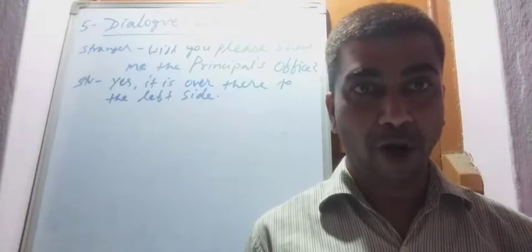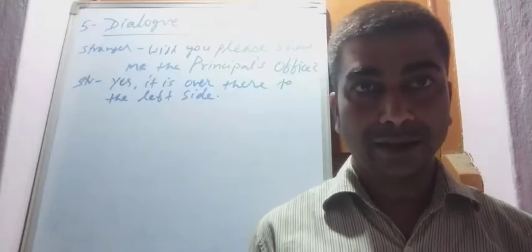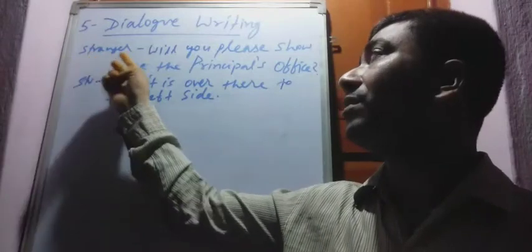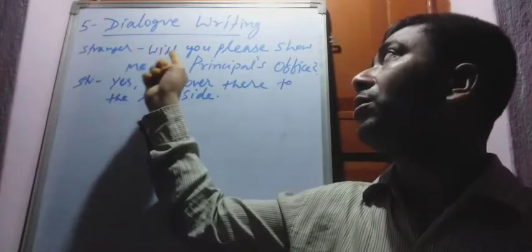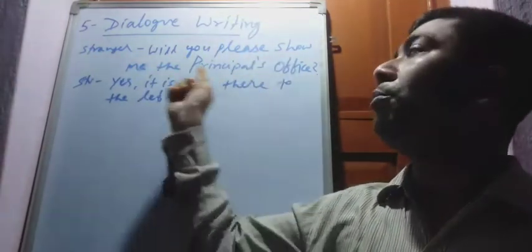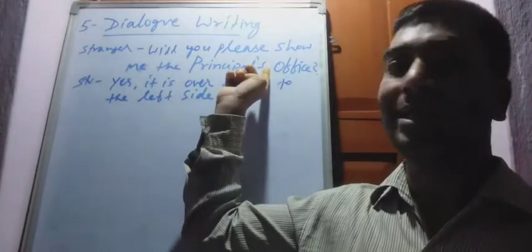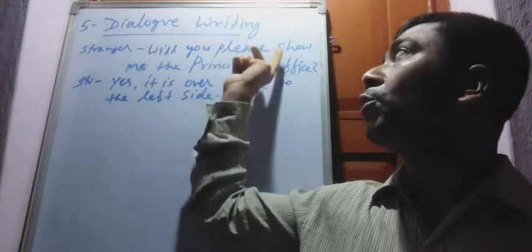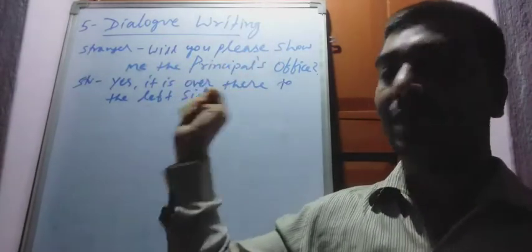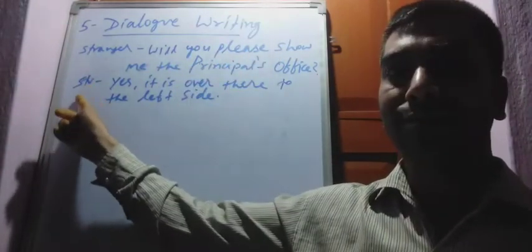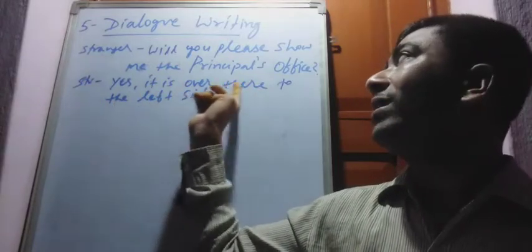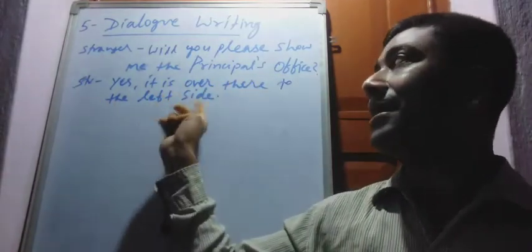So for the starting we can write Stranger. First the stranger speaks: Will you please show me the principal's office? Then the student speaks: Yes, it is over there to the left side.